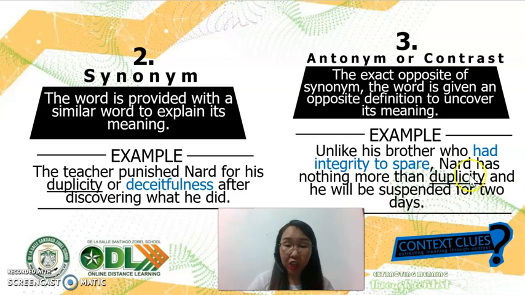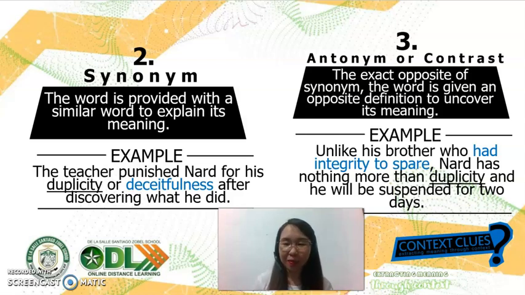So the word duplicity here is being unlocked. In what way? Because the writer used the opposite of the word duplicity, and that is "had integrity to spare." Meaning, if you have no integrity to spare, that means you have duplicity. And the exact opposite of duplicity is having integrity to spare, meaning you have the integrity. So if you do not have the integrity, you have duplicity. Can you get the point? So it's defining the word by giving its opposite.